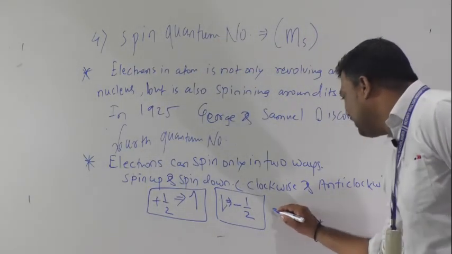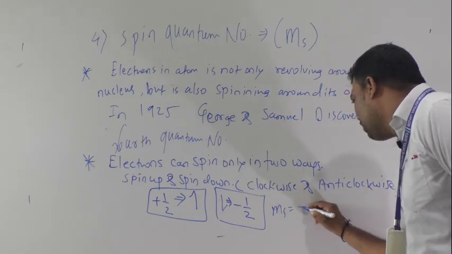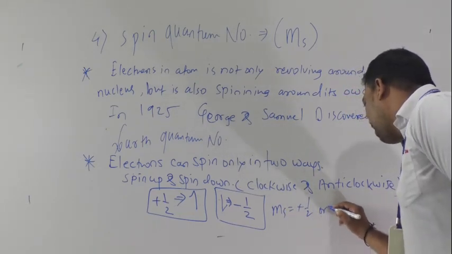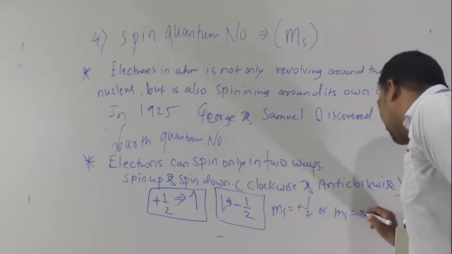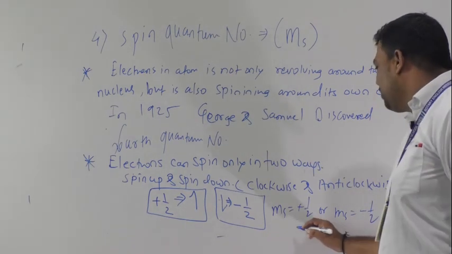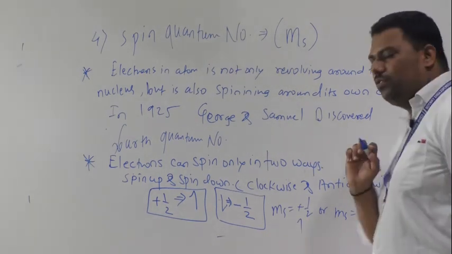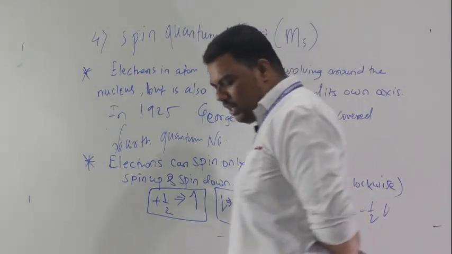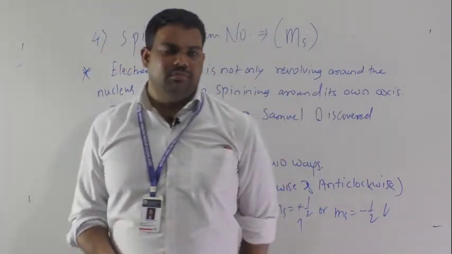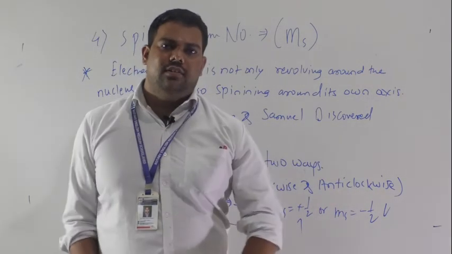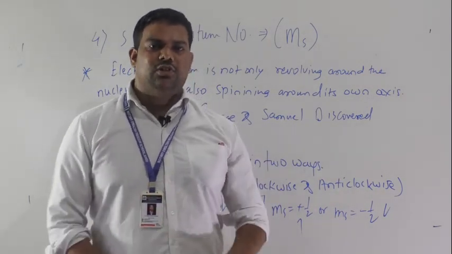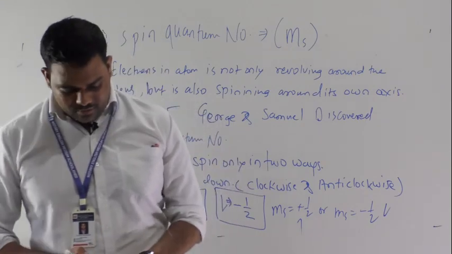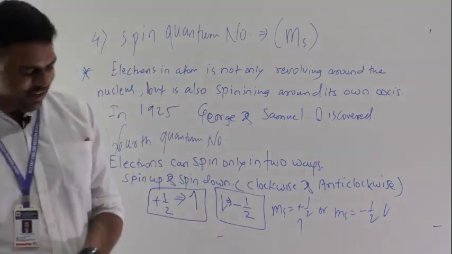So we can write it like this also: ms is equal to plus half or ms is equal to minus half, spin up and spin down. We will discuss some extra examples on this also.